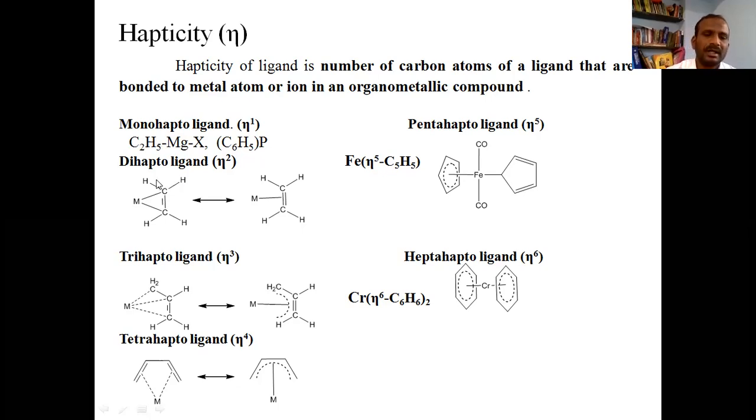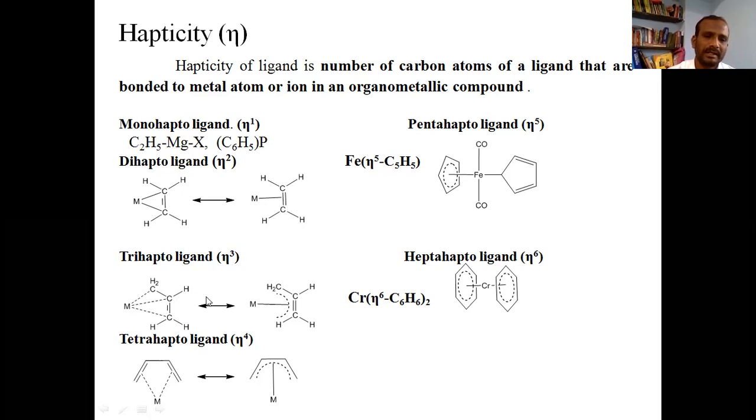Next is the dihapto ligand, which is denoted by eta 2. An example is ethene. In this case, ethene makes a bond with the metal via both the carbons. Both the carbons in ethene are making bond with the metal. So the hapticity of ethene is 2, and it is a dihapto ligand. It is denoted like this, and it can also be denoted by this pattern.